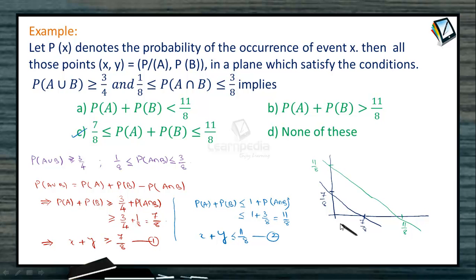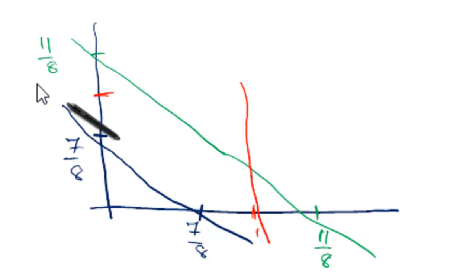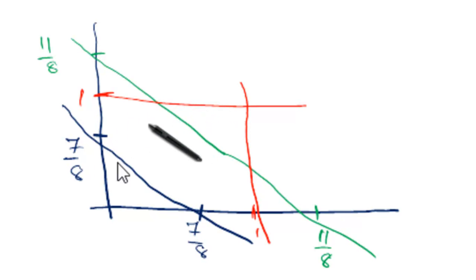But remember, P of A, which is the probability of an event, and P of B, which is the probability of the second event, where we are denoting x as P of A, can never cross 1, right? So the maximum value of x should be 1. So x is always less than or equal to 1. That means it should be the region which is to the left of x equal to 1. Not only x, even the y value, which is the probability of event B, should also be less than or equal to 1. So if we take 1, which is in between 7 by 8 and 11 by 8, this will be the straight line y equal to 1, and y less than or equal to 1 is the region below this line, right?